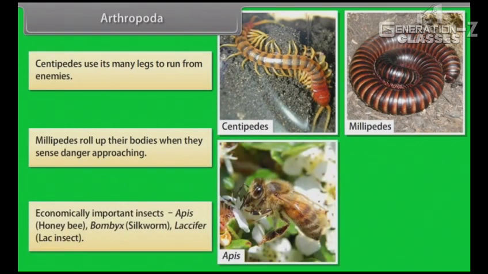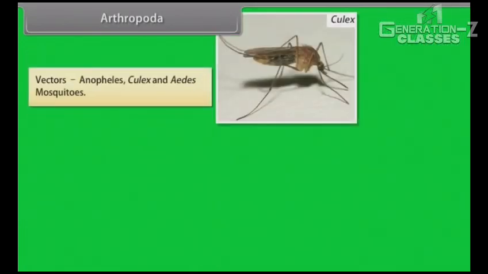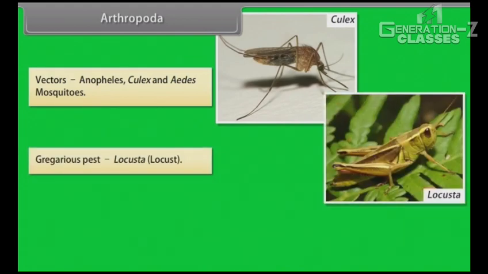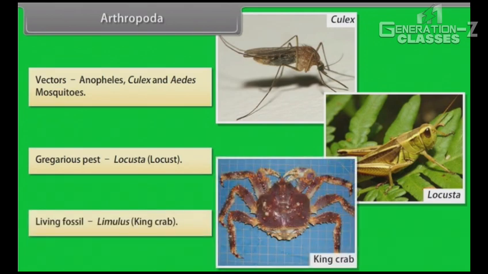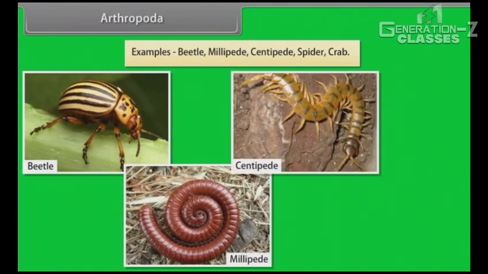Economically important insects: Apis, that is honeybee, Bombyx, that is silkworm, and Laccifer, that is lac insect. Vectors: Anopheles, Culex, and Aedes mosquitoes. Gregarious pest: Locusta, that is locust. Living fossil: Limulus, or king crab. Examples: beetle, millipede, centipede, spider, crab.